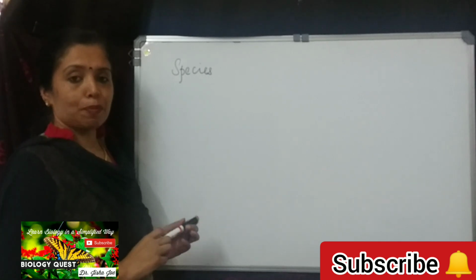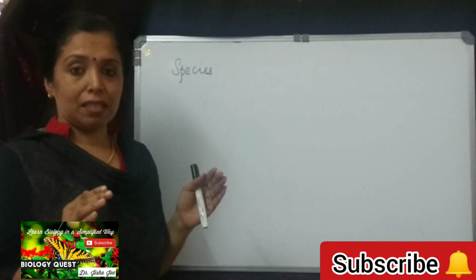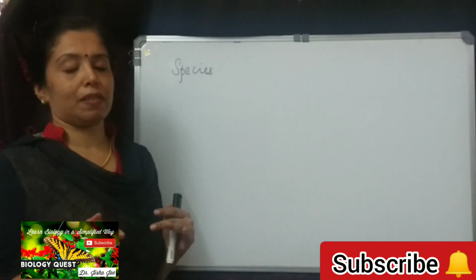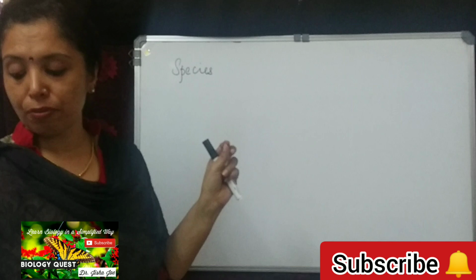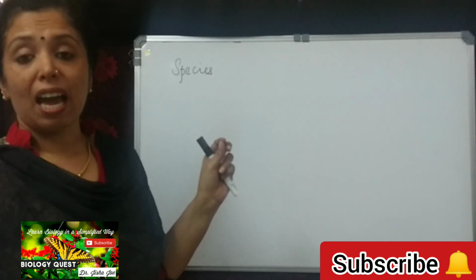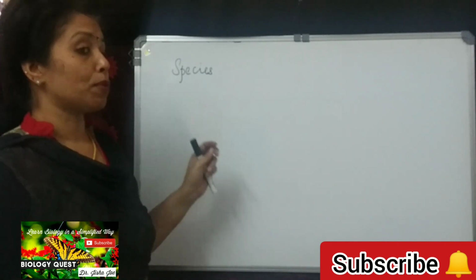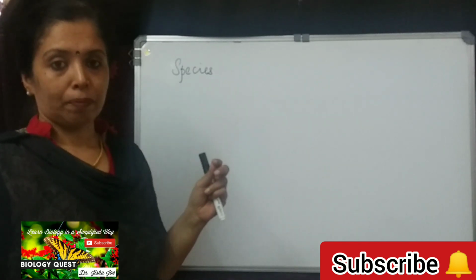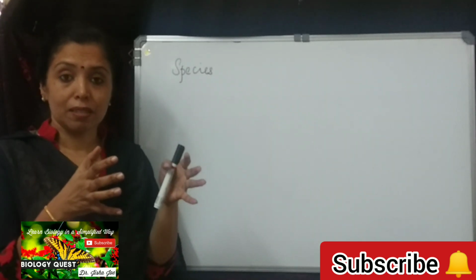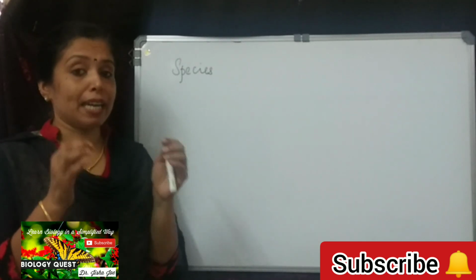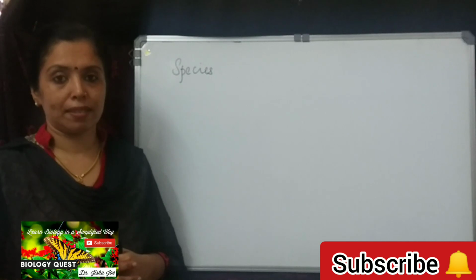What is a species? Species refers to a group of organisms having similar characters and capable of interbreeding among themselves to produce fertile offsprings. So you should know the definition of a species. A group of related organisms, not only they should be related, but they should be able to produce fertile offsprings. Then only they can be called a species.